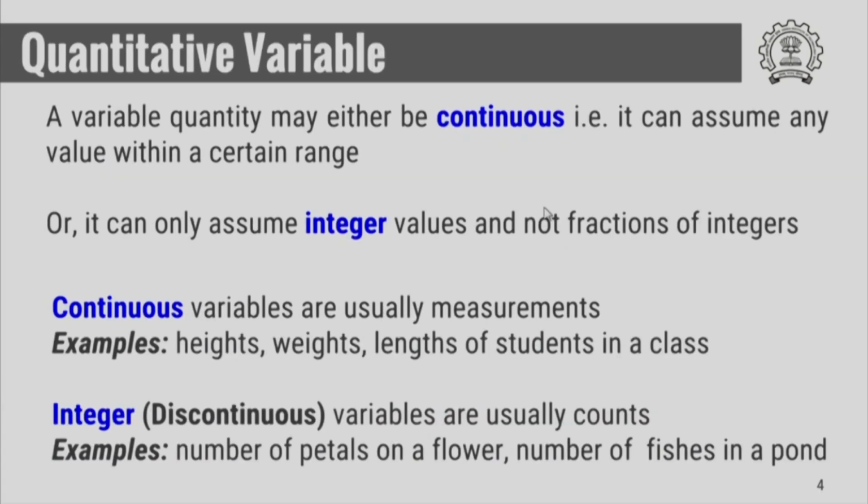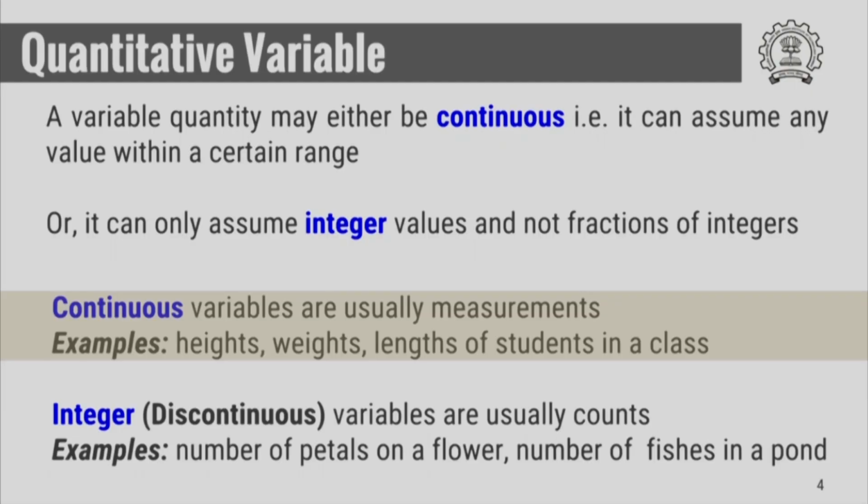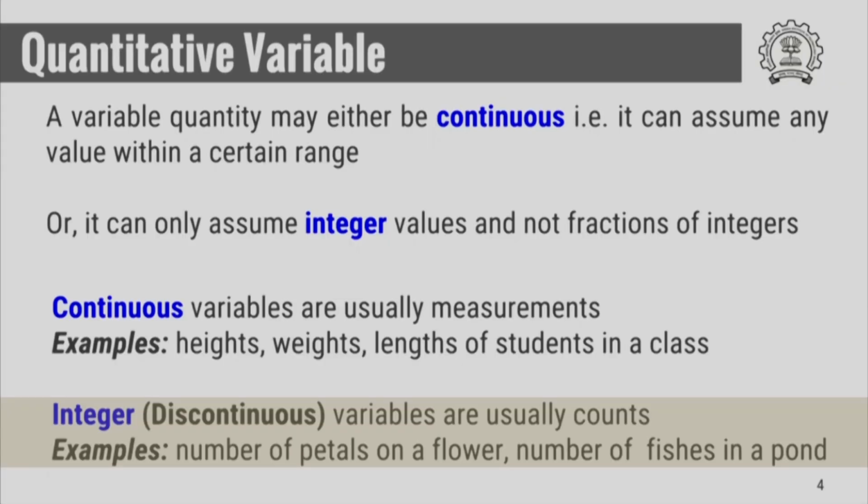Now let us talk about the quantitative variables. A variable quantity can be continuous, that means it can assume values within a range, or it can assume only integer values and not fractions of integers, that means it can assume only whole numbers. Continuous variables are usually measurements, for example height, weight and length of the students in a class. If you measure the height, weight or length, different students will have different height, weight and length, and these will not be whole numbers. And integer variables are usually counts, for example number of petals on a flower, number of fishes in the pond. If you count them, every time you will get whole numbers and not fractions of integers.